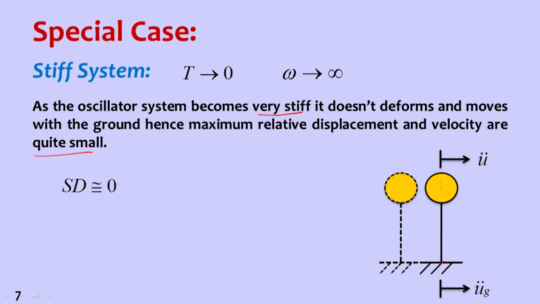So that means what? Spectral displacement is approximately 0. Spectral displacement is the deformation in the system, that is approximately 0. And spectral velocity is also 0. There is no relativeness. Velocity also comes from the relativeness of base motion and the motion of the center of mass. So that means what? Spectral acceleration is exactly equal to ground acceleration. Whatever ground acceleration is given, that is equal to spectral acceleration.